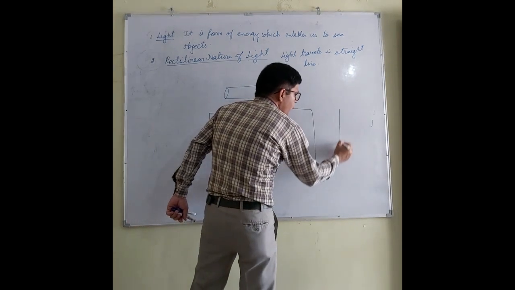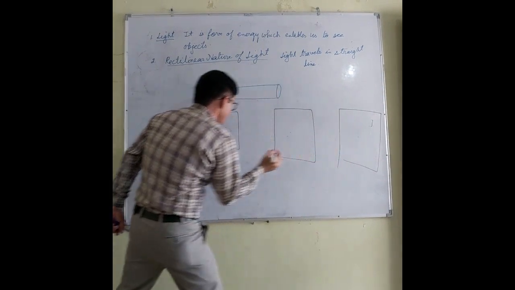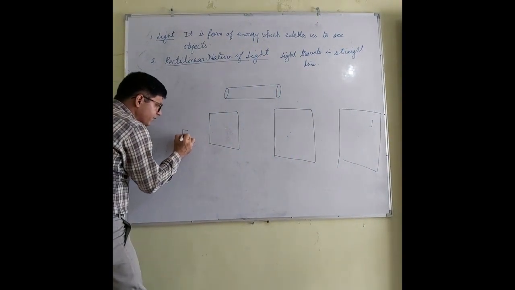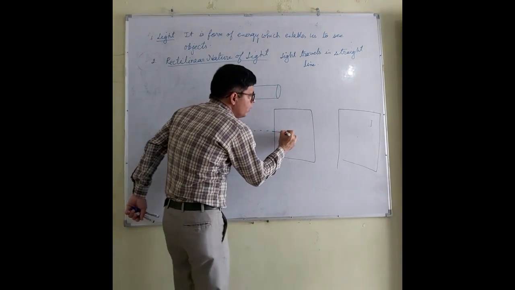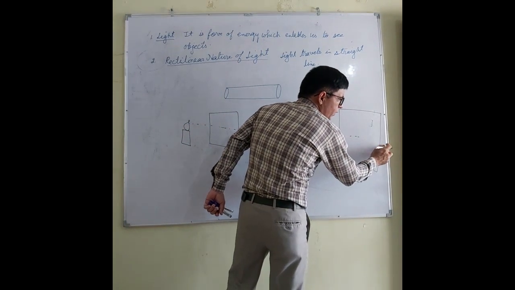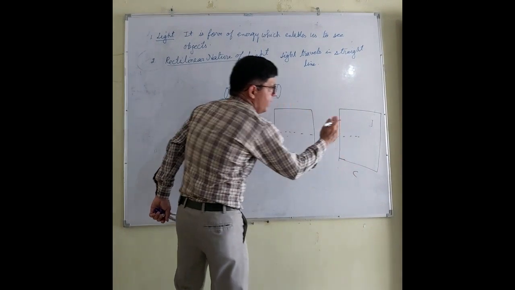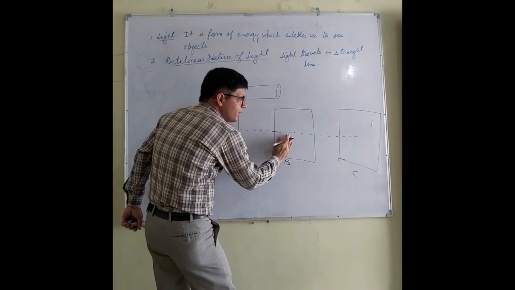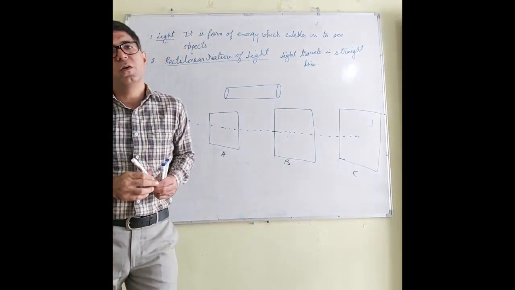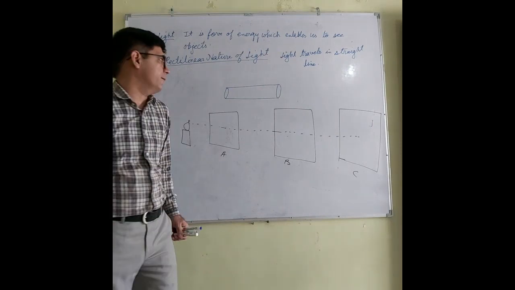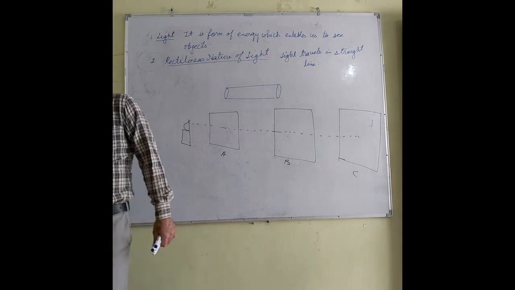If you place a candle here, let us say this is the candle, you are able to see this candle if you look through the holes in the cardboard sheets, right? But if you disturb one cardboard, what will happen? You will not be able to see the light. Why? It is because light travels in a straight line. So these activities indicate that light travels in a straight line.